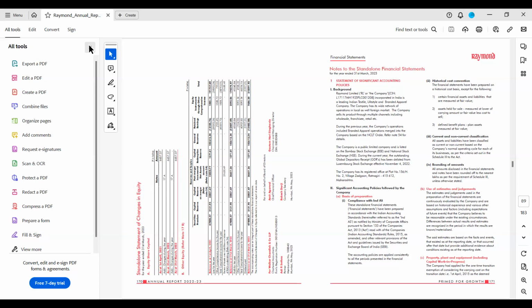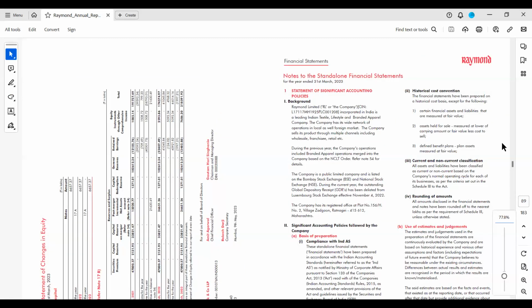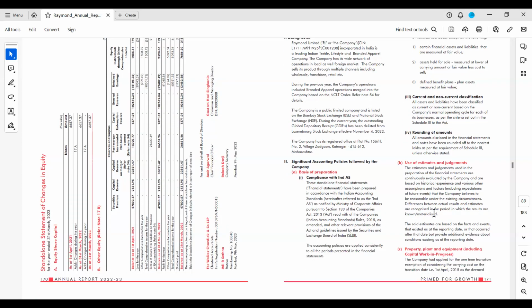I will share this anyway. This I have just downloaded from the web. I have downloaded a few things so that I will show you practically how what I am saying is getting implemented. There is no knowledge of my own here. What I am trying to explain is Schedule 3, Division 1 and actual financials prepared by some other auditors of some other companies. I am not using my own mind here. Please remember that.